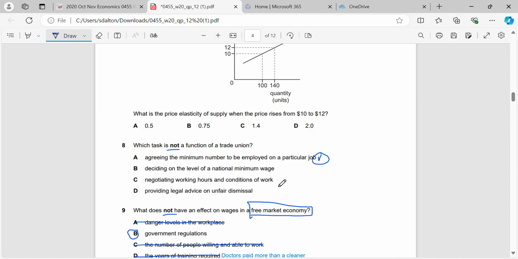They will negotiate working hours and the conditions of work, and they'll try and get the best conditions possible for their workers. And they also provide legal advice on unfair dismissal. However, what they won't do is decide on the national minimum wage. That will be the role of the government. Okay, trade union does not get involved with the setting of the minimum wage. They will just try and get higher wages for their members.